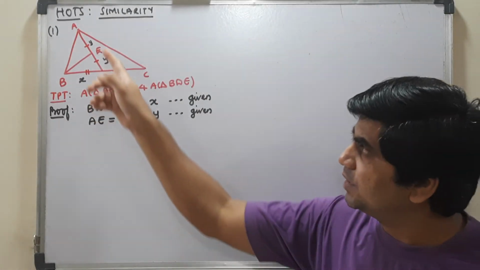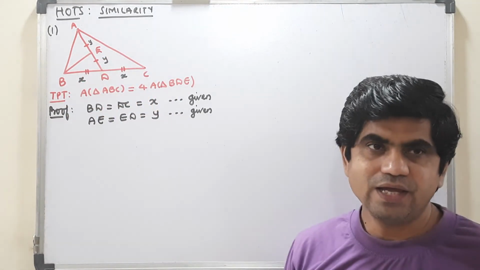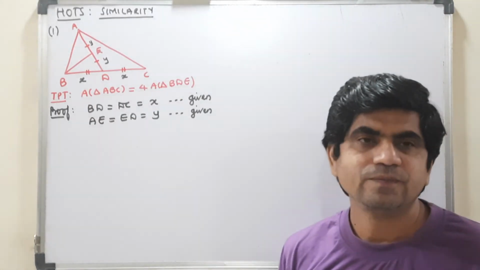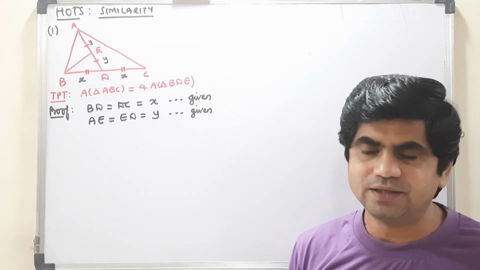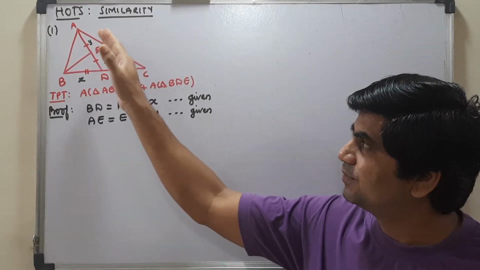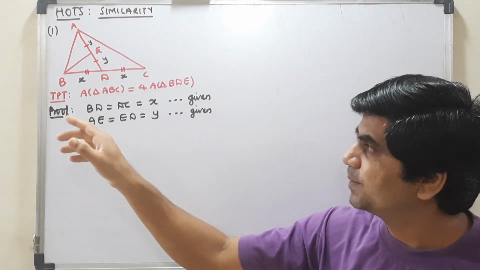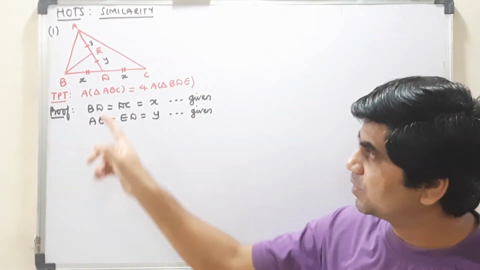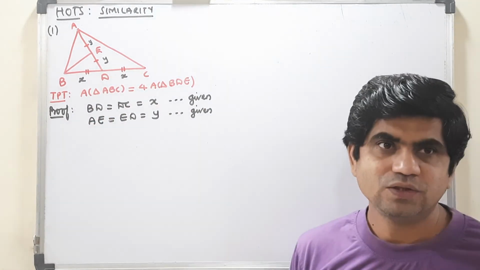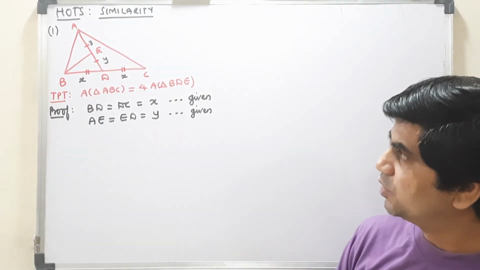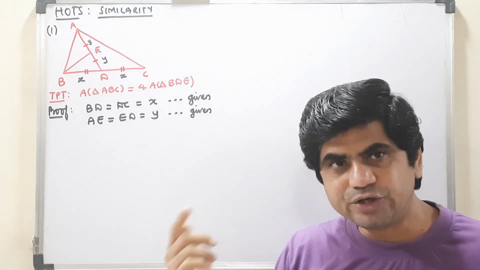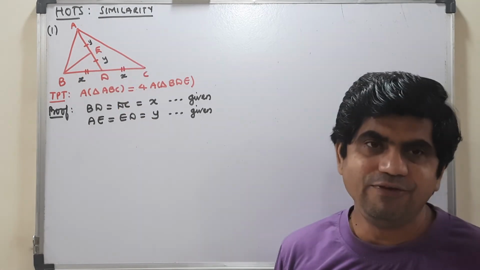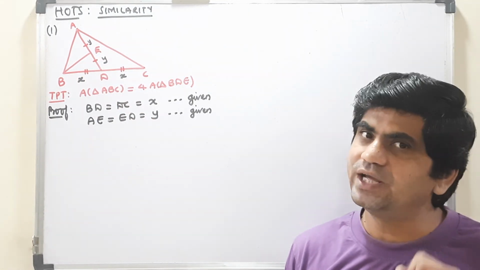The relationship is established between this triangle and this triangle, and that also is of area. So this triangle ABC is divided into two parts first by this median, and you have learned earlier that if you see very carefully, this base is the same because the length is equal. So if the base is equal, then the ratio of areas of these two triangles will be proportional to their corresponding heights.